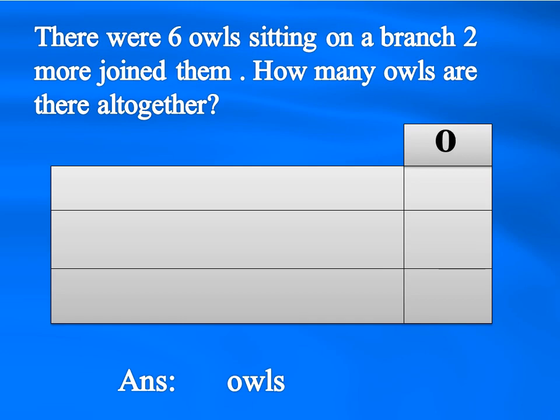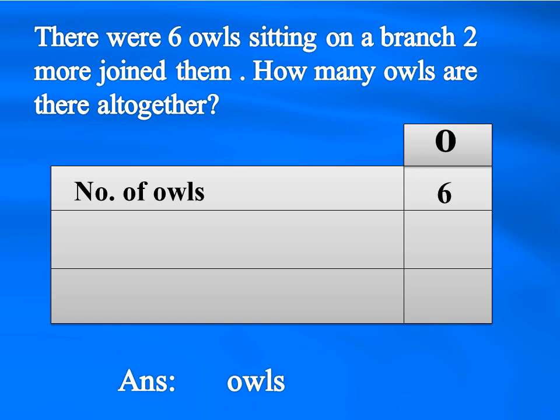Now, how we are going to find out how many owls are there? We have to do the addition. While doing addition, what we have to do, dear? We have to count forward. Okay, first we will write the statement. Number of owls. How many owls were there, dear? There were 6 owls. Very good.